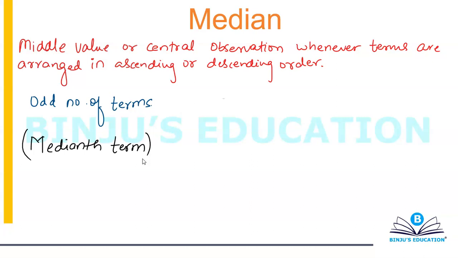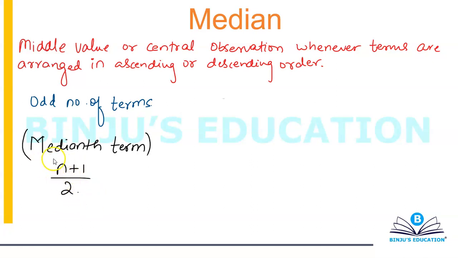Okay, so if you have an odd number of terms, then the medianth term can be calculated as n plus 1 divided by 2. So for example, let's suppose you have 11 terms. You have arranged the 11 terms in ascending order or descending order also.